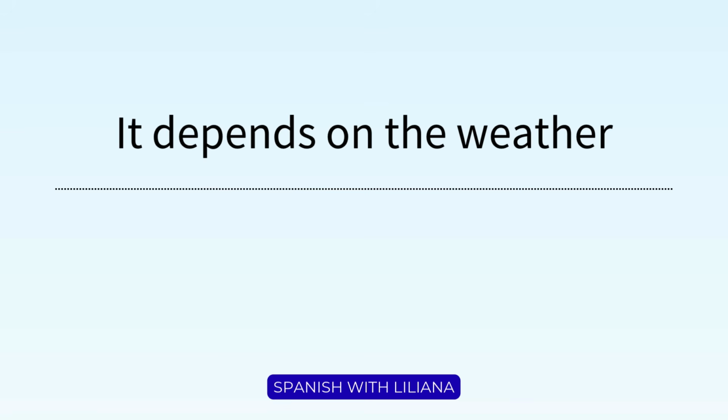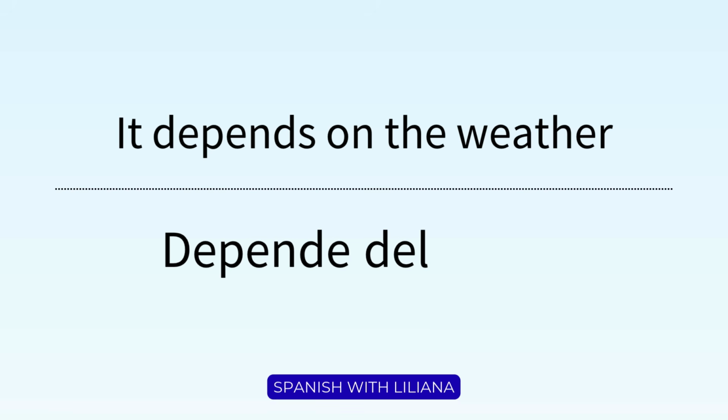In Spanish, we don't have the neutral pronoun, so we can start with the verb. Depende. We do have to conjugate it, and it's usually the conjugation for the third person singular. The preposition changes, and this is where it gets tricky. We don't use on in Spanish, we use de. Depende del clima. Clima is the weather.